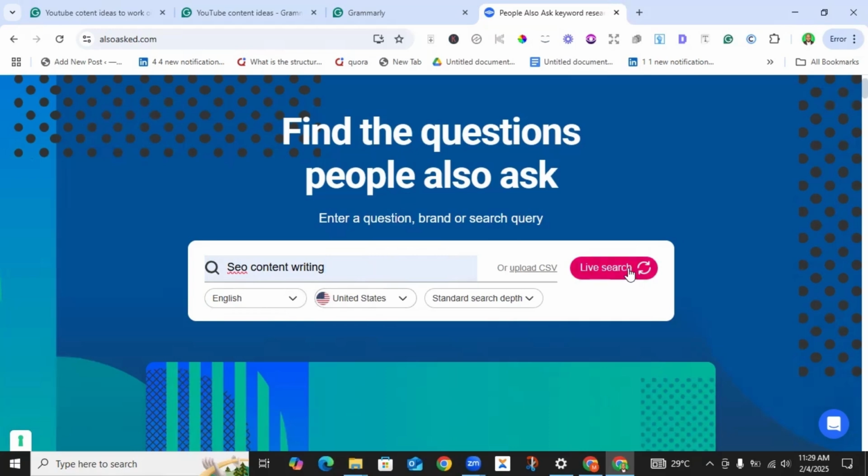But before I click the live search, I want to ensure that all of these preferences are what I really want, in terms of language, that yes, I want it to be in English. And for the country, United States, I can simply tweak that option to the particular location I'm trying to target. But I'm going to leave it at the USA, that is the United States. Then I'm going to click the live search.